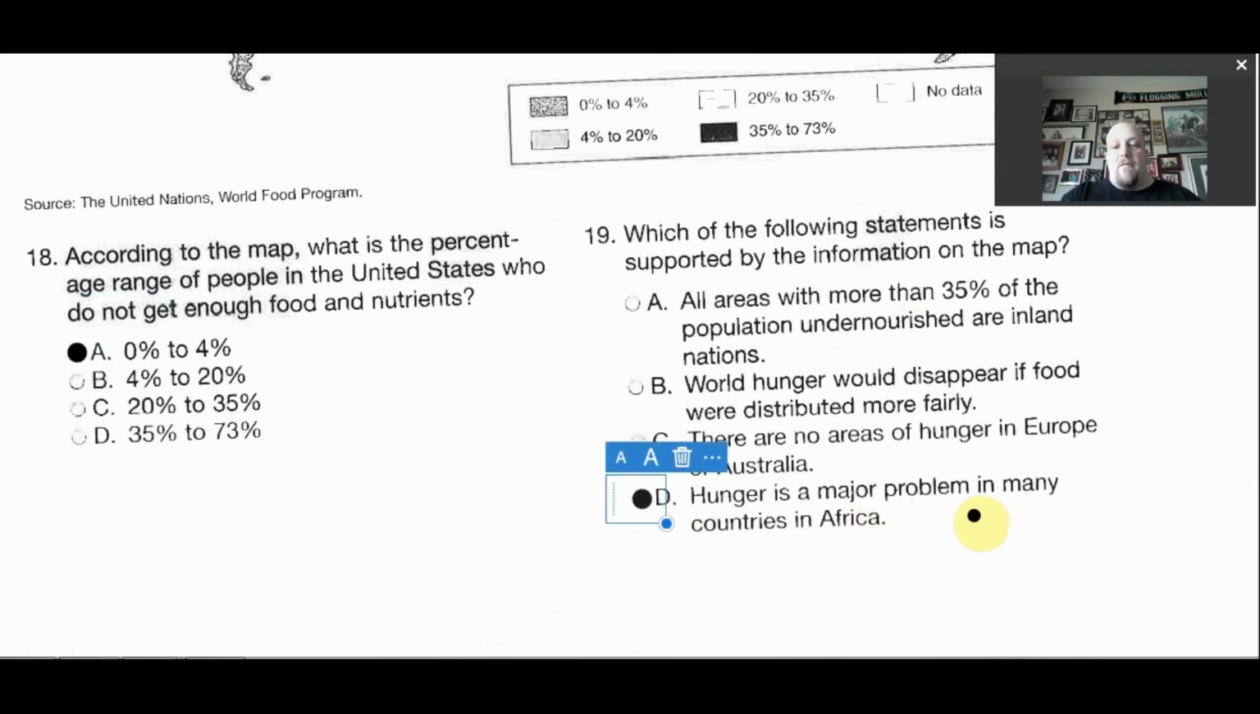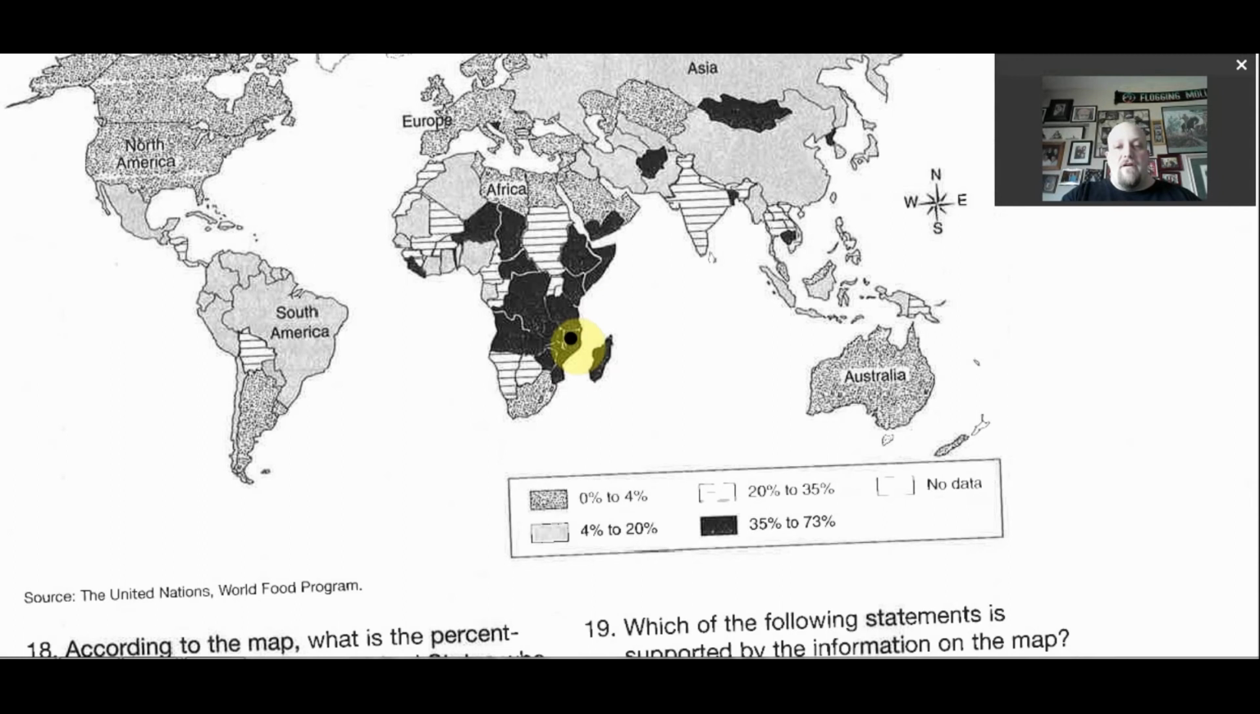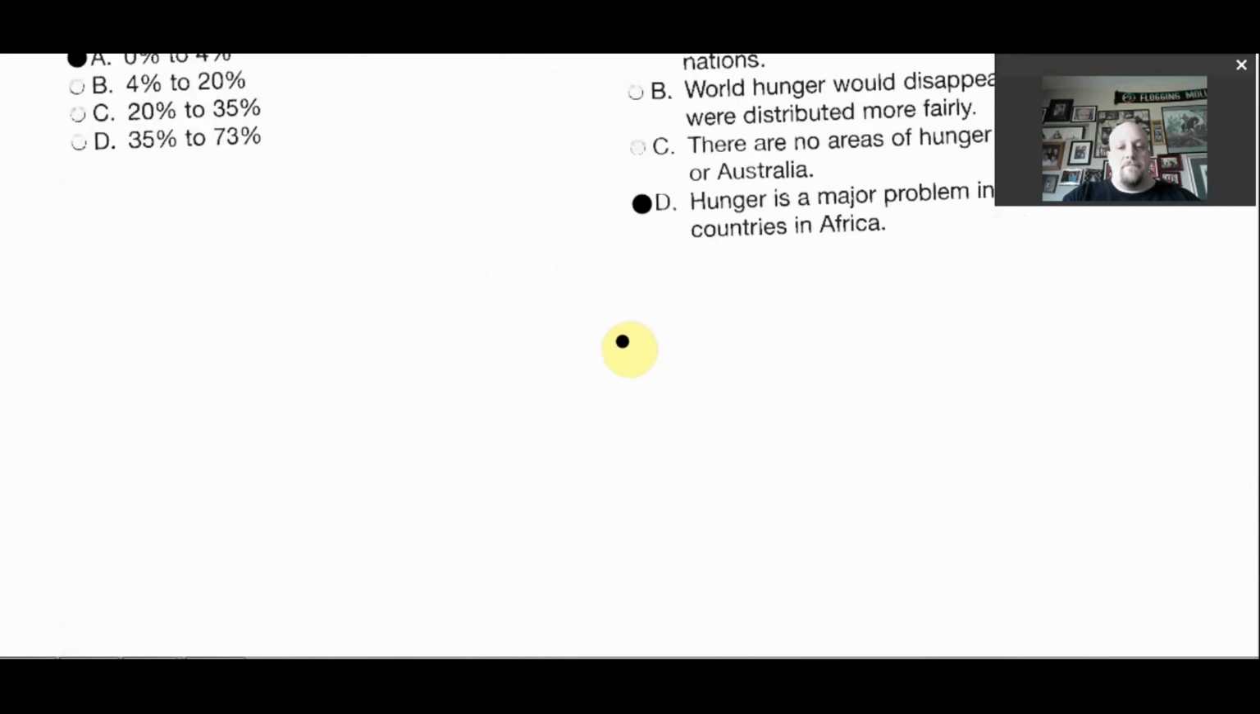Hunger is a major problem in many countries in Africa. And you look, Africa has the most countries with the highest rate of malnutrition. So that is the one that is supported by this map.